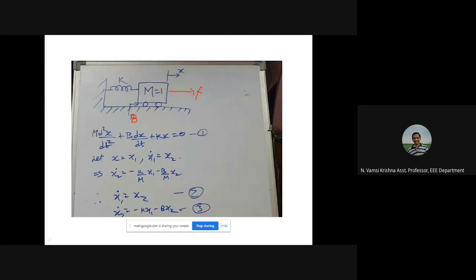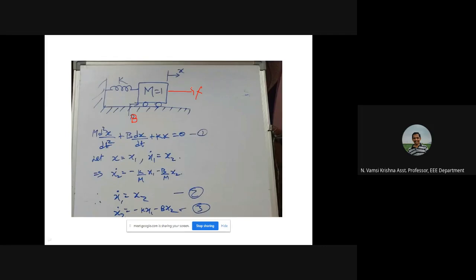So whenever there is no external input, what do we call that system? In the second unit we have studied x dot equal to ax plus bu as the general equation.